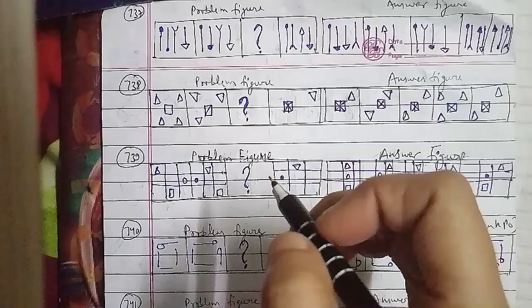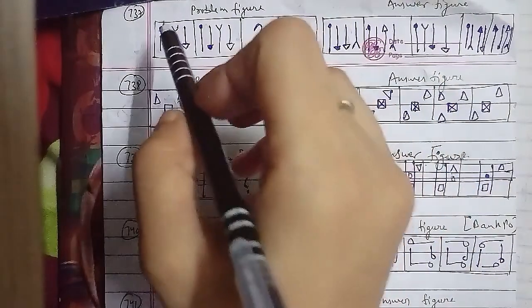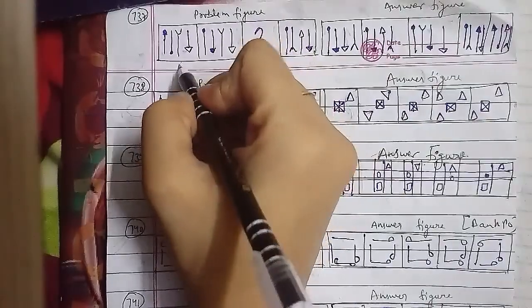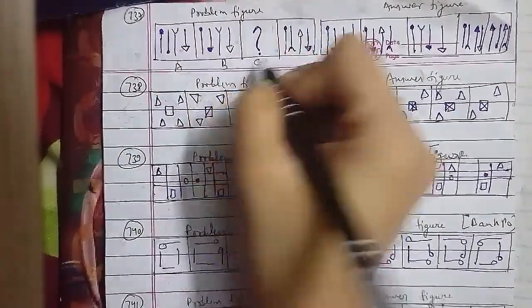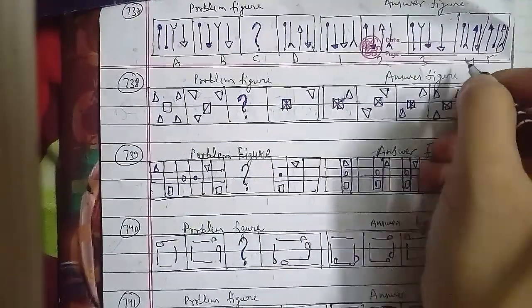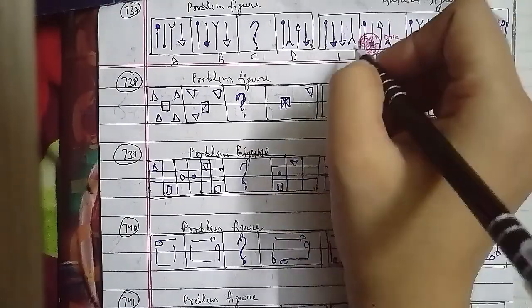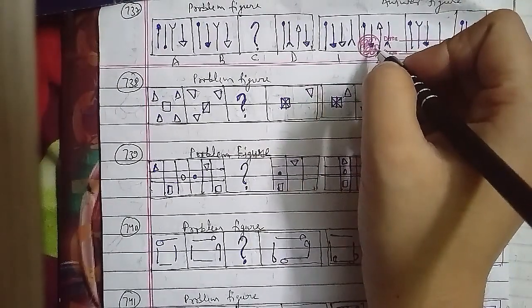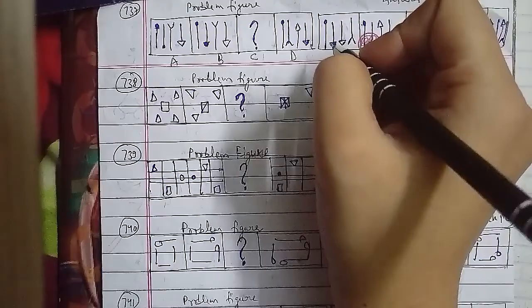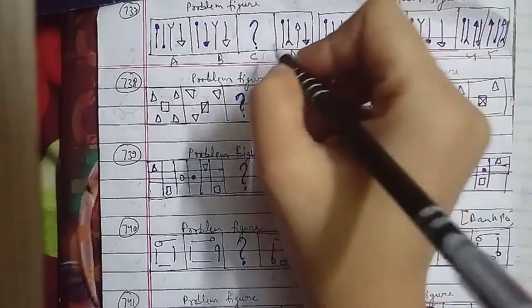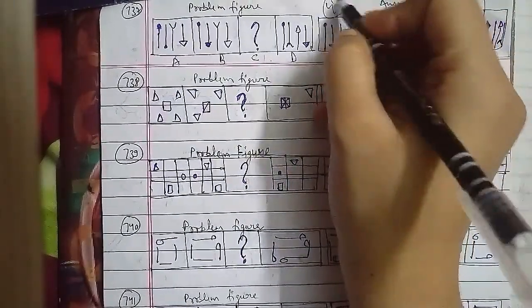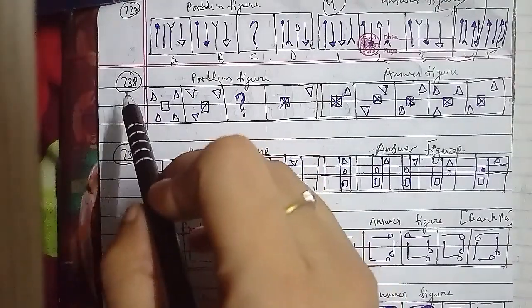Let's go ahead with the other one we have to discuss, the 739th question of the session. These are the problem figures and the answer figures, named figure A, B, C and D, and figure 1, 2, 3, 4 respectively. Here the triangles move from left to right and back step by step and get inverted each time, and the circles move 2 steps each time and get light and dark alternately, and the square moves from left to right and back step by step. So the figure we have is the fourth figure; that will be the right answer for this question as well.